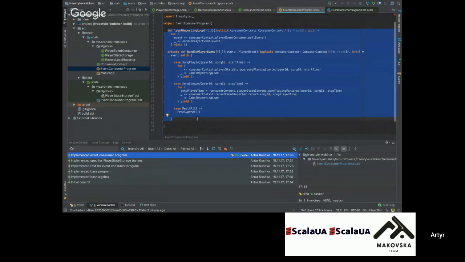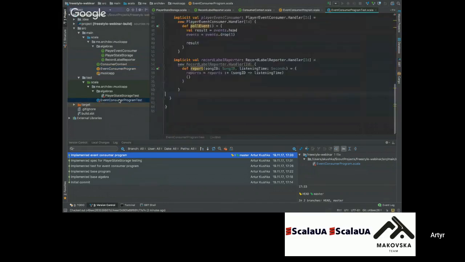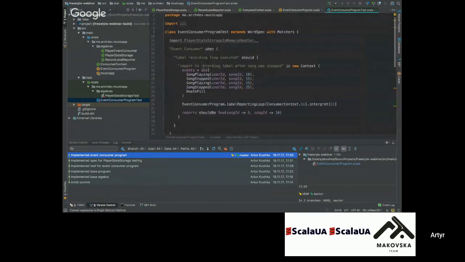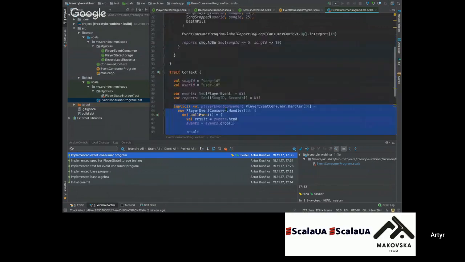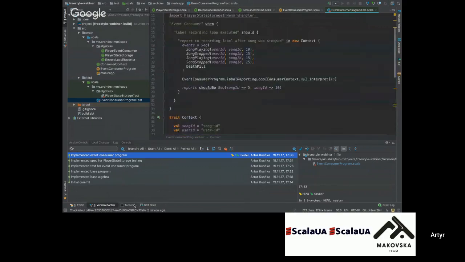They don't know which databases are used. They just know that, okay, I want to execute this list of high-level operations. Then in our test we provided the handlers for these high-level operations, which will be used to interpret this program.